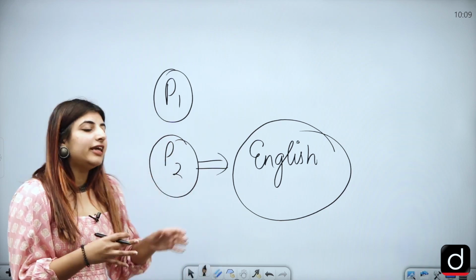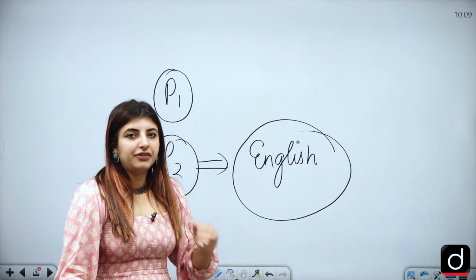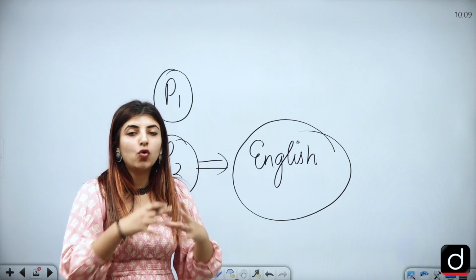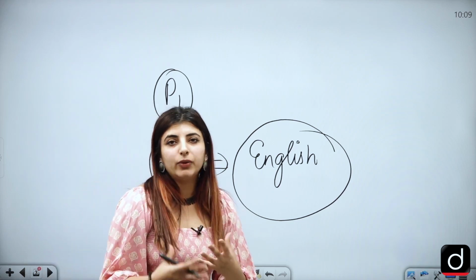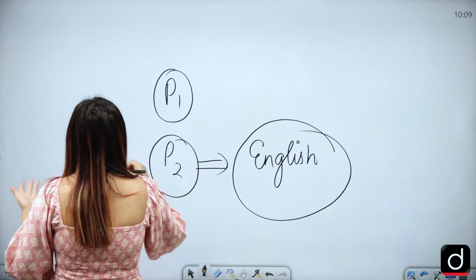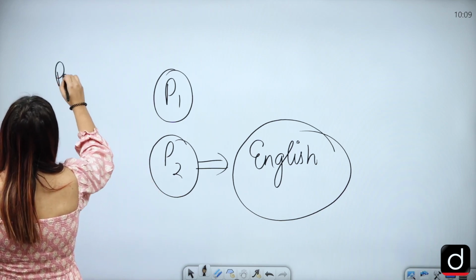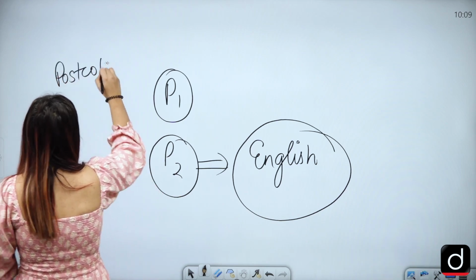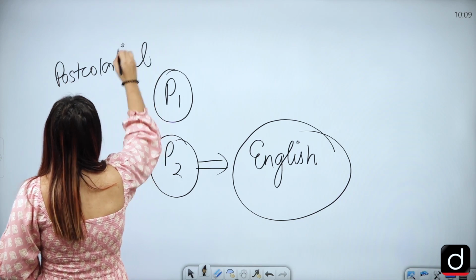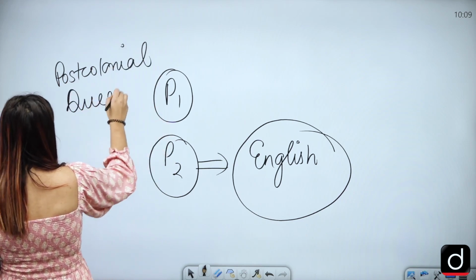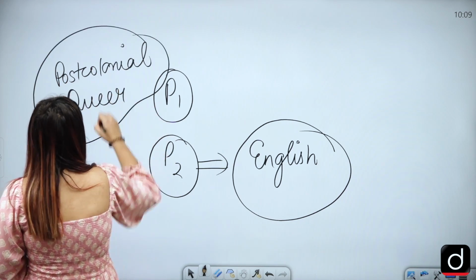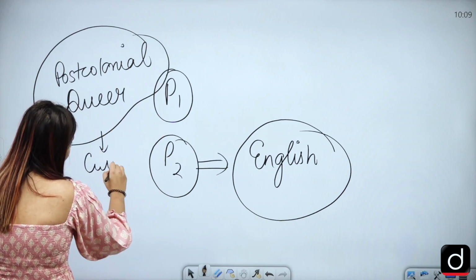Now we all know that English being such a vast field, this literature has so many things to deal with. We have multiple literary theories, coming to the post-colonial, talking about the queer theory, etc. We have cultural studies as well.